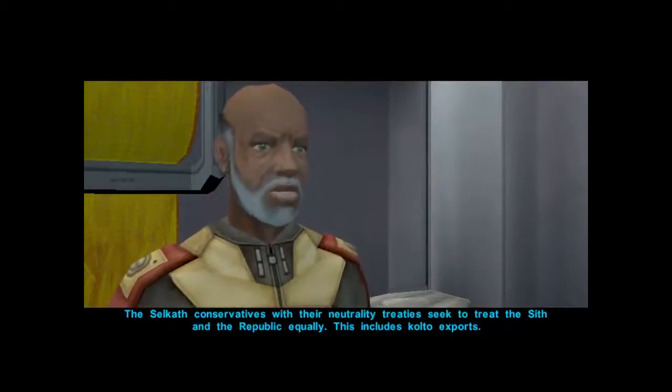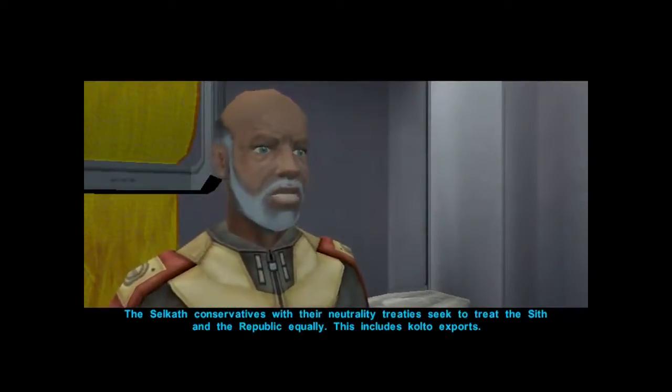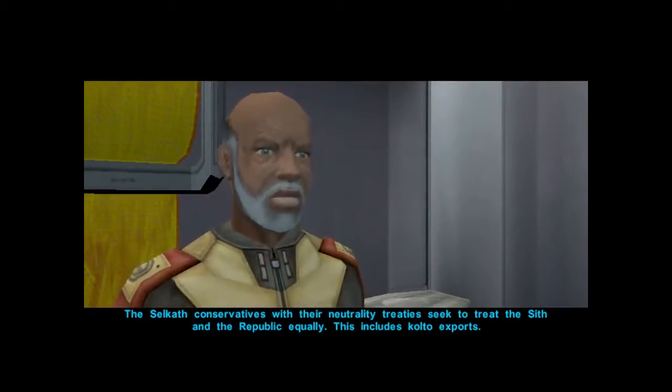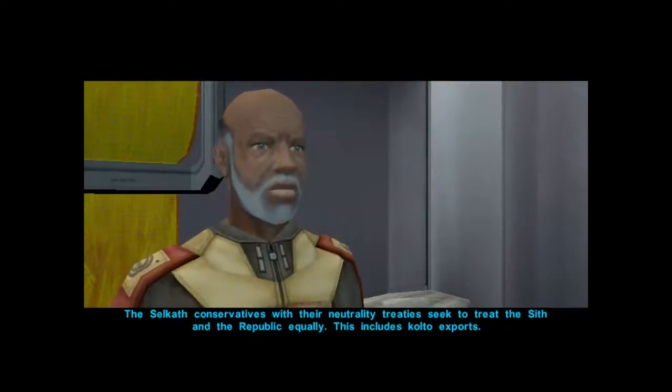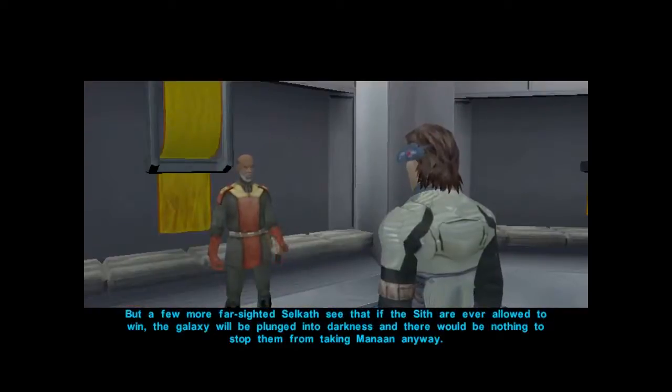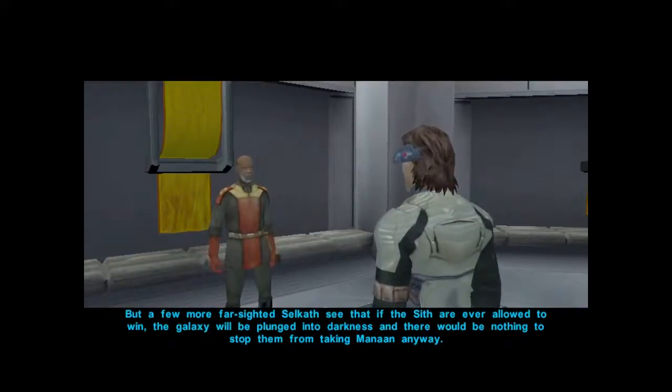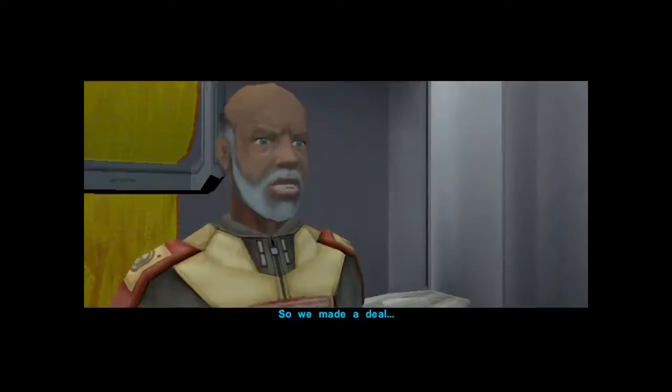The Selkath conservatives, with their neutrality treaties, seek to treat the Sith and the Republic equally. This includes Kolto exports, but a few more far-sighted Selkath see that if the Sith are ever allowed to win, the galaxy will be plunged into darkness, and there would be nothing to stop them from taking Manan anyway. So we made a deal.